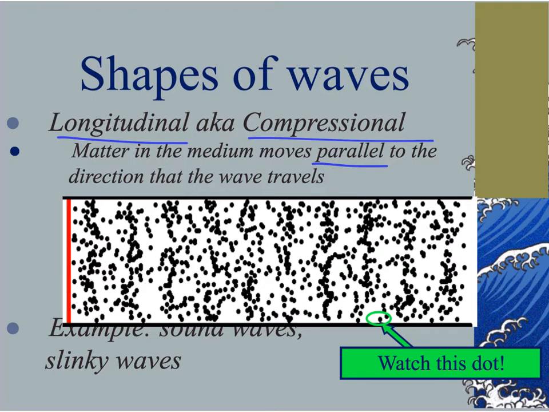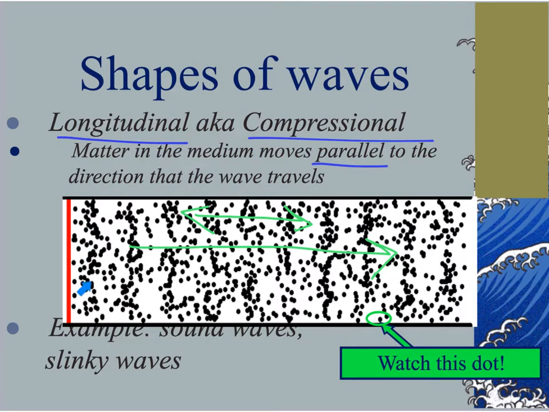So, for example, if my wave is traveling to the right, the energy is traveling to the right, then my particles are also moving in a similar fashion. These two directions are said to be parallel. So a compressional or longitudinal wave, unlike a transverse wave that moves perpendicular to the medium, moves parallel to the medium. An example of this would be sound waves. Sound waves are compressional, longitudinal waves.